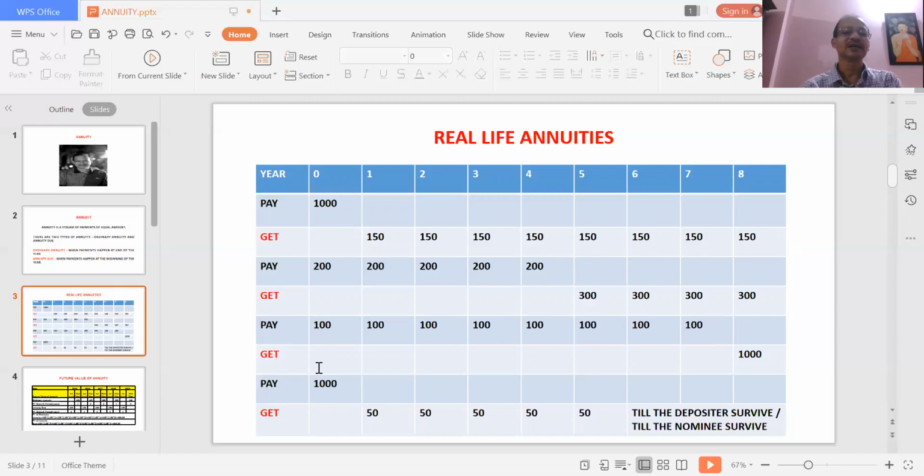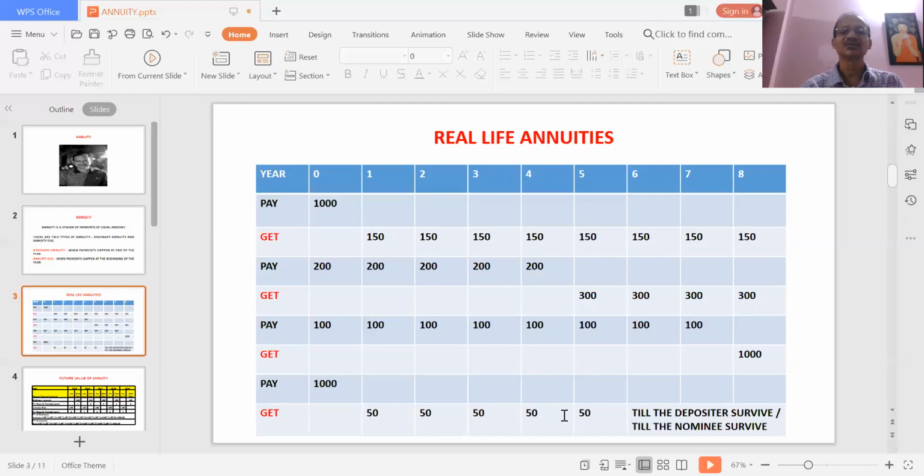The other one could be that the company will say that you pay 1,000 rupees today, we will pay you 50 rupees till you are alive or till your nominee is alive. If you demise, or you did not survive, then your nominee, whoever it is, your spouse, your child, will also get the payment till he survives. So 1,000 rupees you pay and you keep on getting 50 rupees.